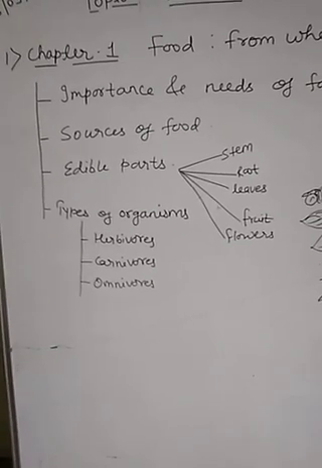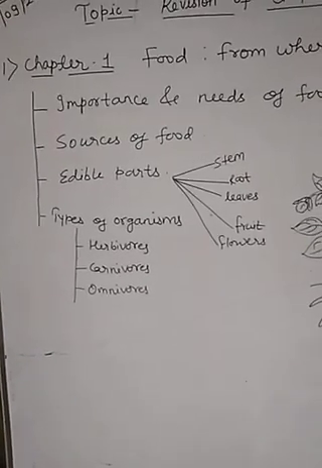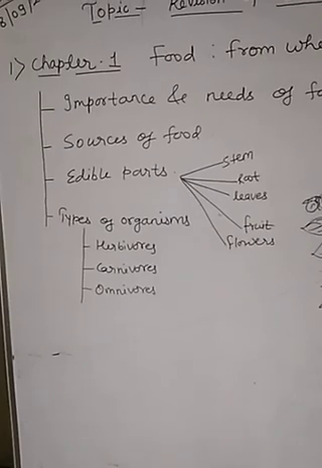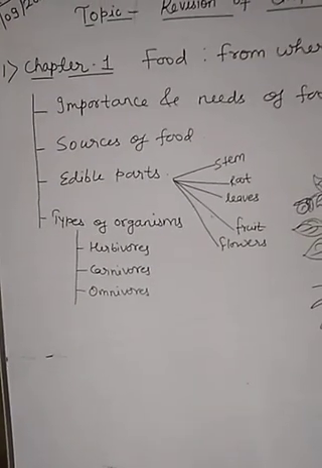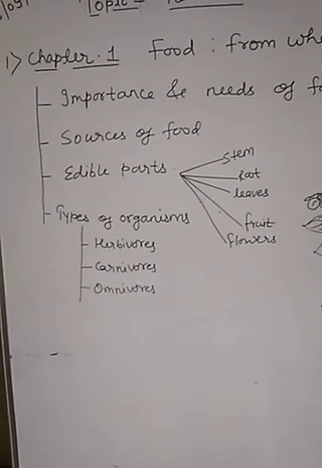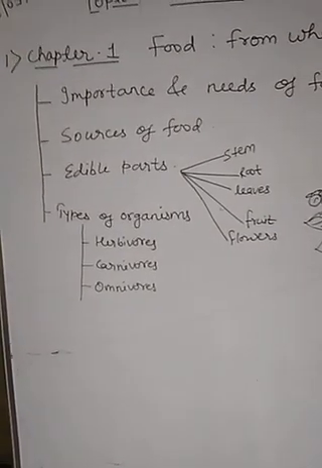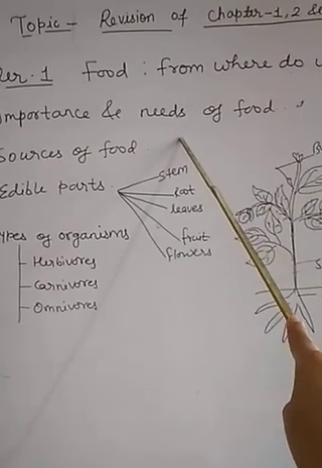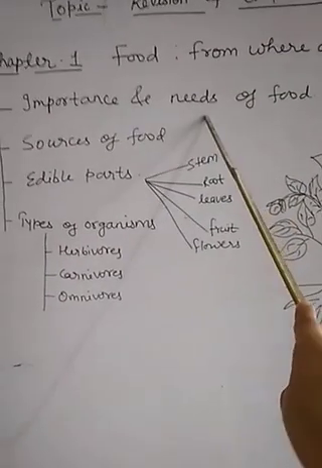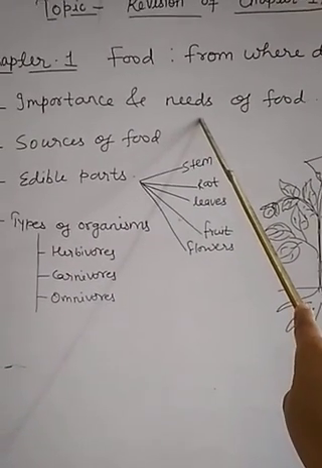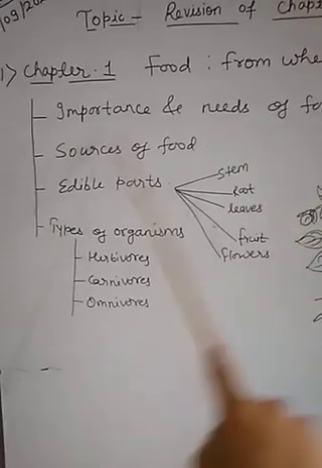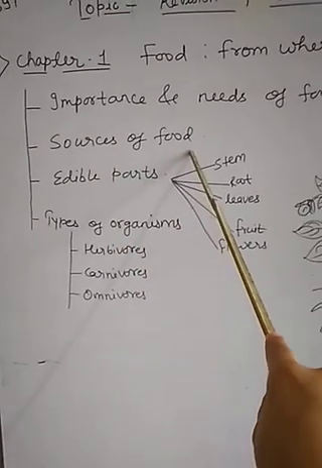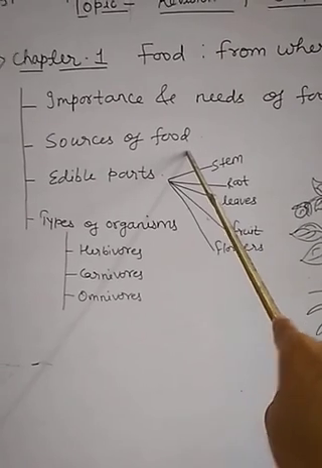Children, you all know that all living organisms need food for their survival, for the maintenance of the body, proper growth of their body and proper body functioning. We need food for getting energy, by which we can perform our activities, our daily work and our body functions. Children, we get our food either from plants or from animals.